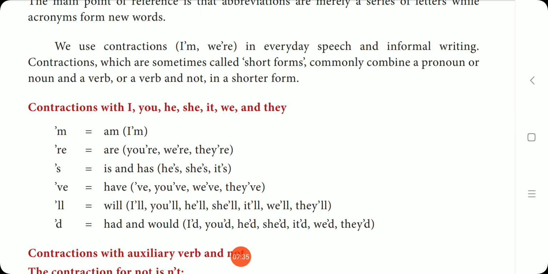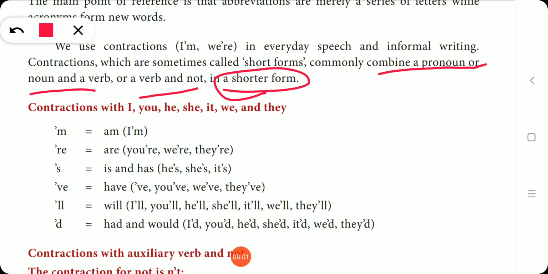Okay, so how will the contraction be? Contractions are also sometimes called short forms. They commonly combine a pronoun or noun and a verb. So there is a combination of pronoun or noun and a verb, or a verb and not. This will be in the shorter form. Let us see the example so that you can clearly understand. Contractions with I, you, he, she, it, we and they.